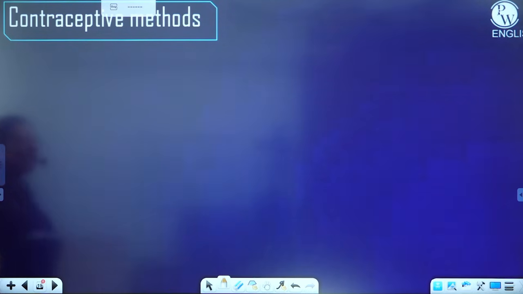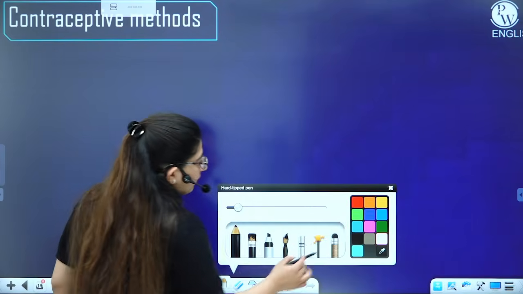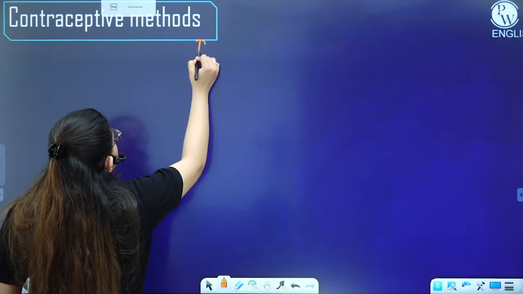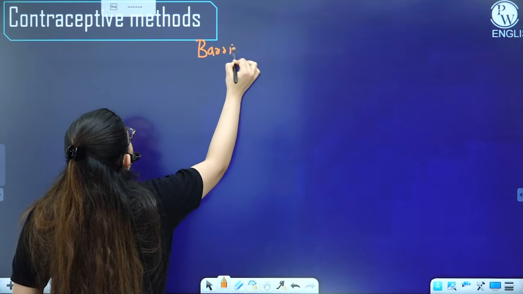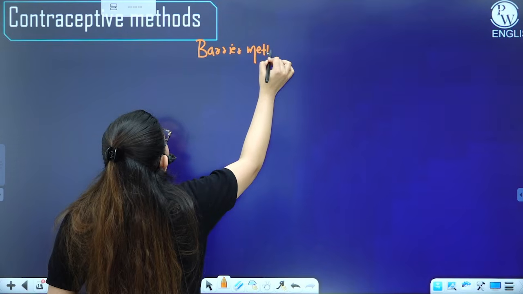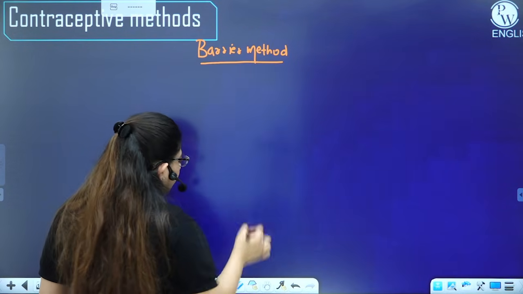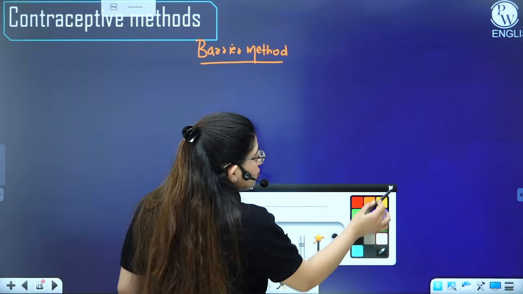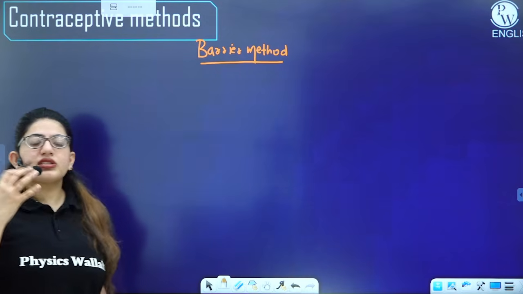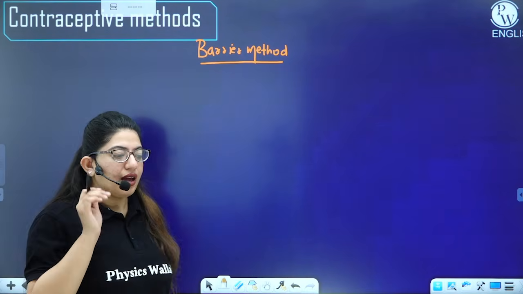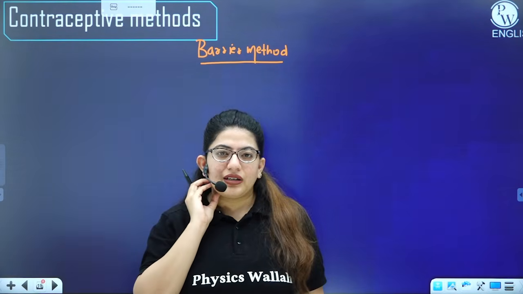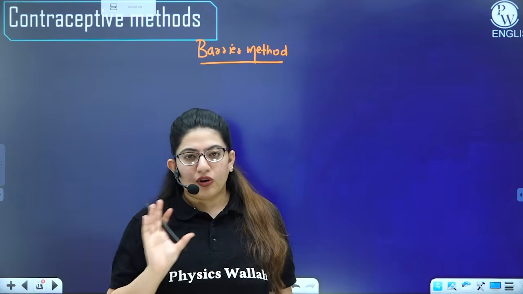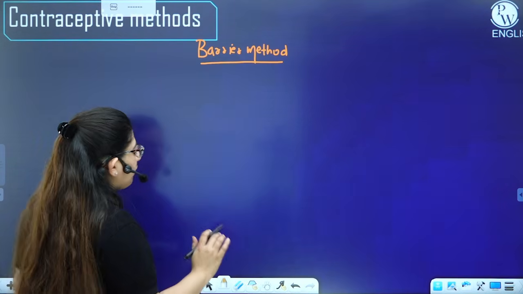Okay. The next contraceptive method that we are going to discuss is the barrier method. In the barrier method, it's a good method. It's a cheaper option. Plus, some of the barrier methods prevent STDs. So in the barrier method we are using some devices which act as a barrier so that sperm and ova should not meet. Right. So what are the different methods we have here?